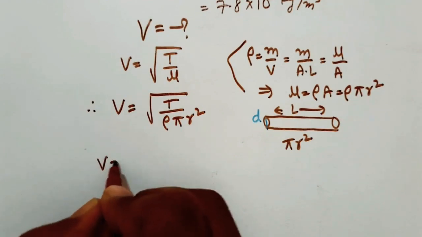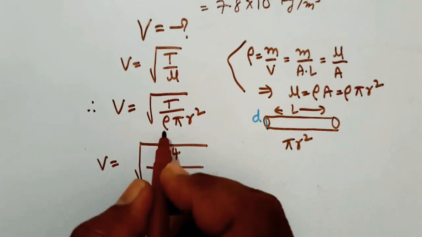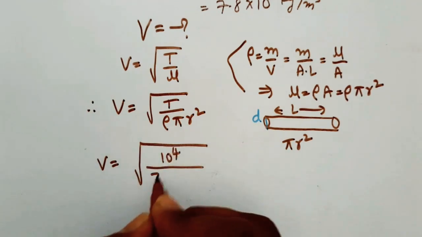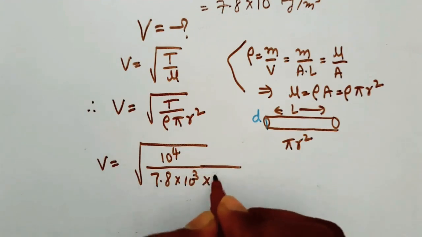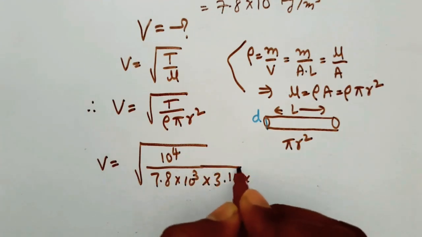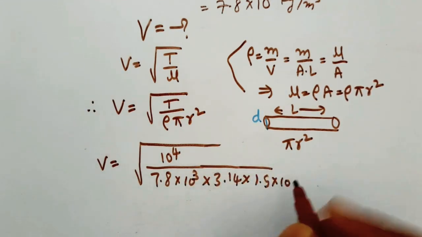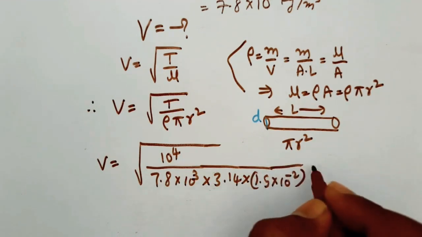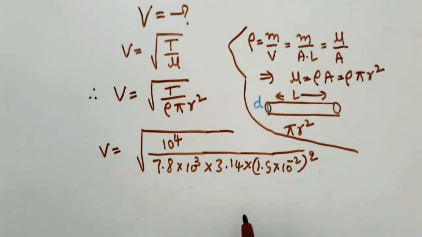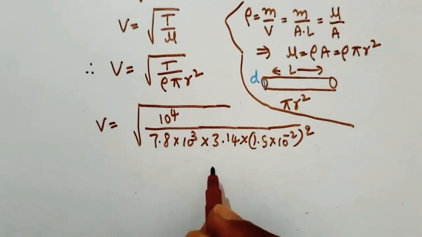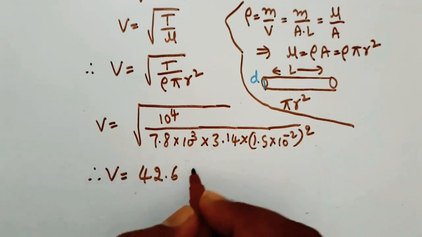So therefore V is equal, here tension is given, that is 10 to the power 4 Newton. And rho is known as 7.8 into 10 to the power 3, into pi value 3.14, into r. So r is equal to how much? 1.5 into 10 to the power minus 2, whole square. If we solve this, we can get the speed of transverse waves, v is equal to 42.6 meter per second.